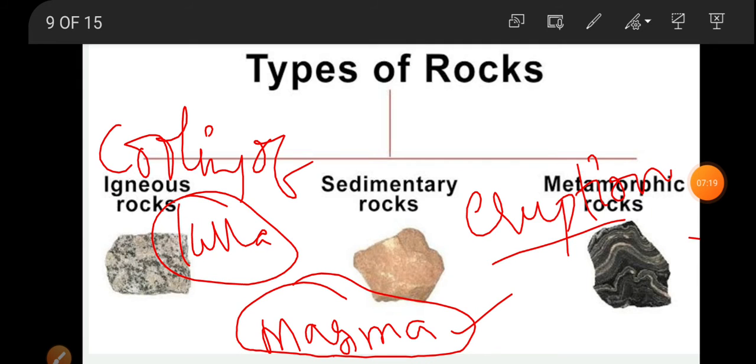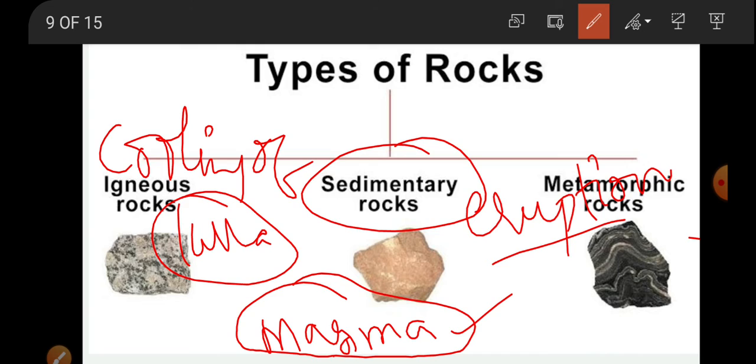Now the next category of rocks we call sedimentary rocks.